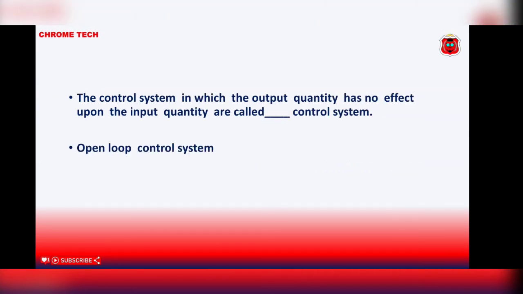The control system in which the output quantity has no effect upon the input quantity is called open loop control system.